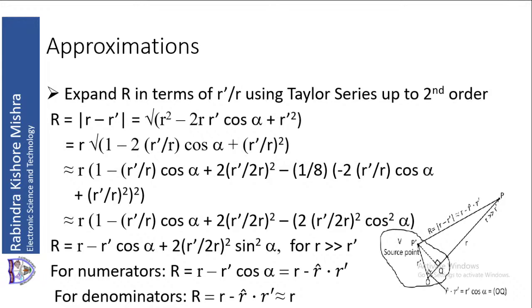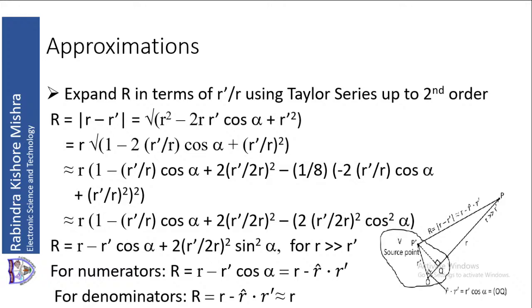Why, what happens to the third term? The third term is dropped because we are considering only up to the second order term. The third term is a higher order term, since a square comes in, so it is dropped out.